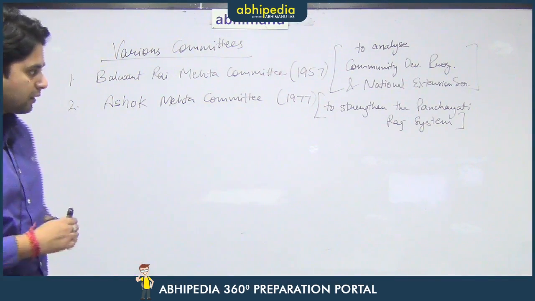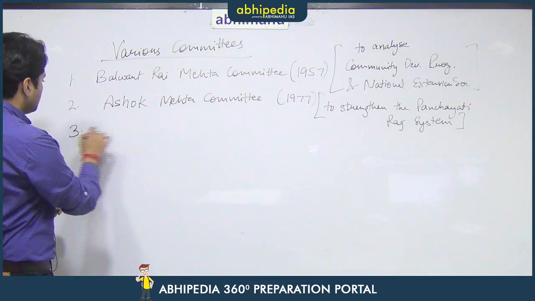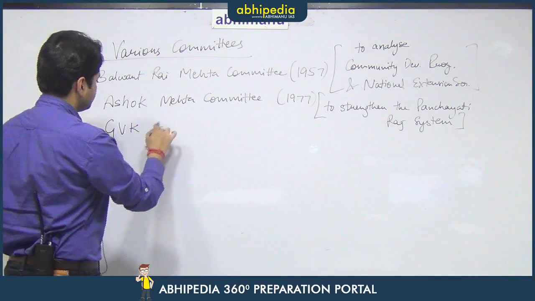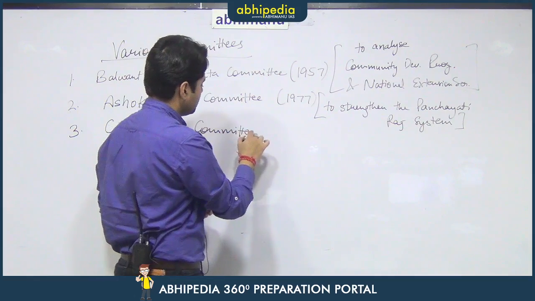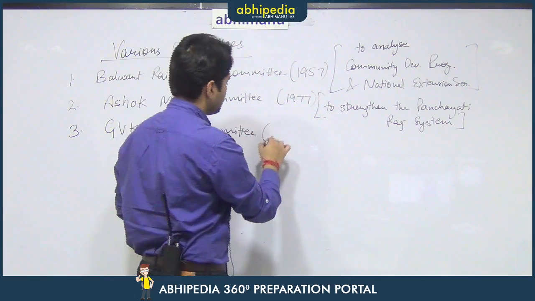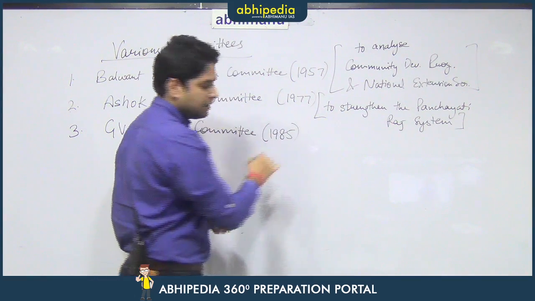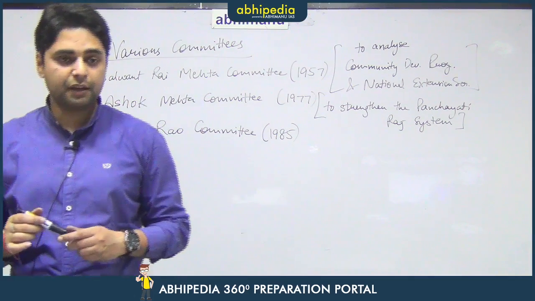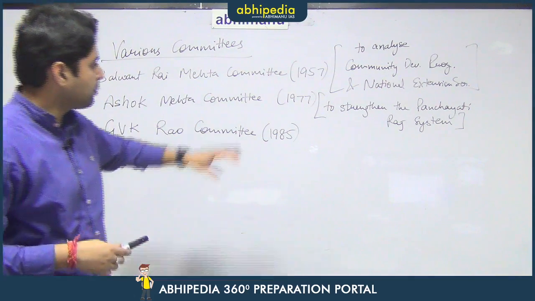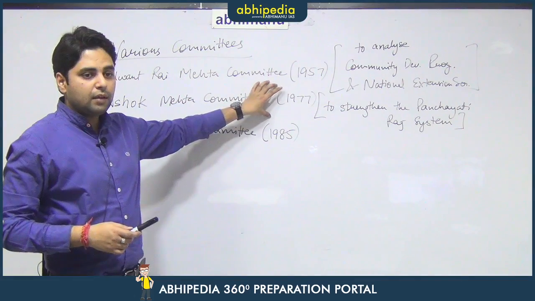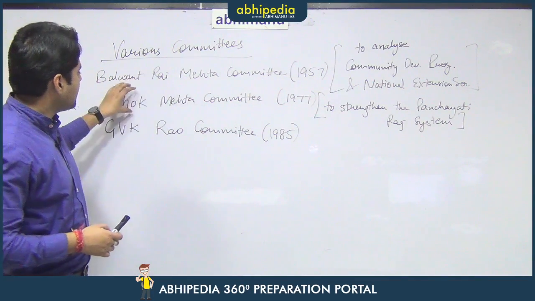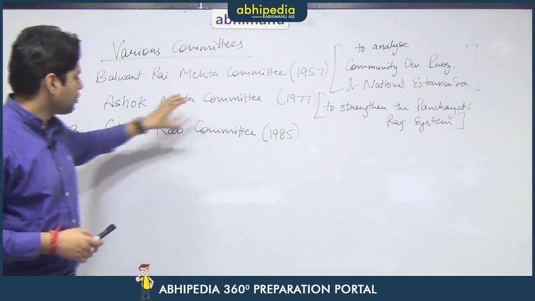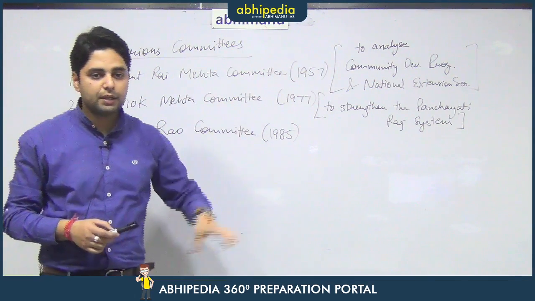1977. The third important committee was the G.V.K. Rao Committee. These four committees are very important. It was constituted in the year 1985, and their mandate is also very important. Many a time in the MCQs you get this question: what was the mandate of the Ashok Mehta Committee or what was the mandate of the G.V.K. Rao Committee? So, you should know.